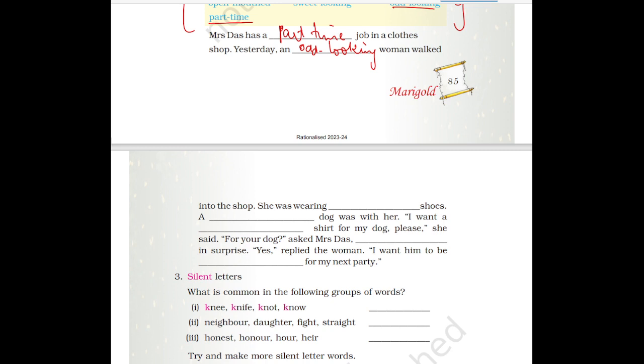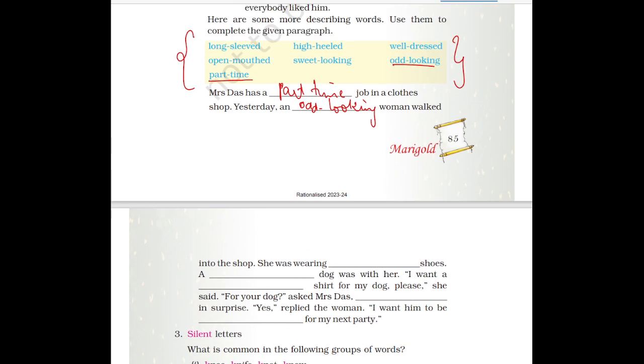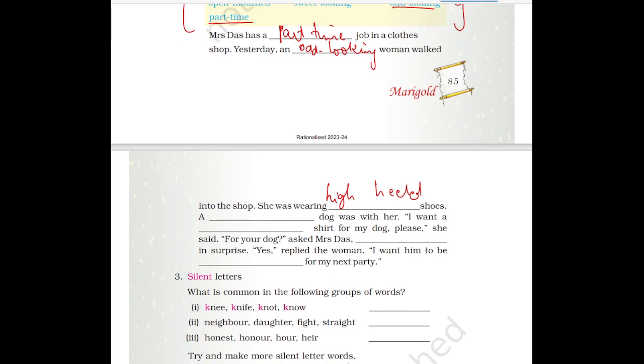She was wearing high heeled shoes. What was she wearing? High heeled shoes. Then a sweet dog, you can write sweet looking dog. A sweet looking dog was with her.